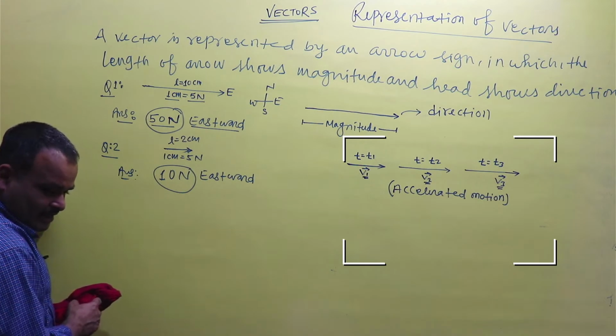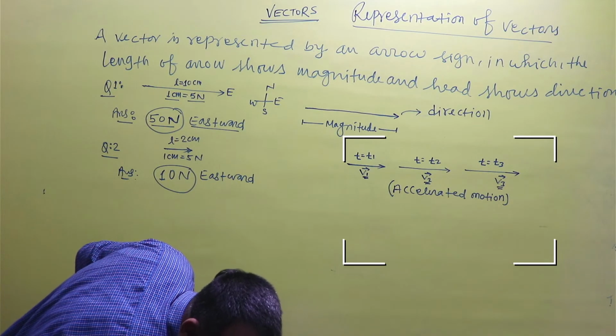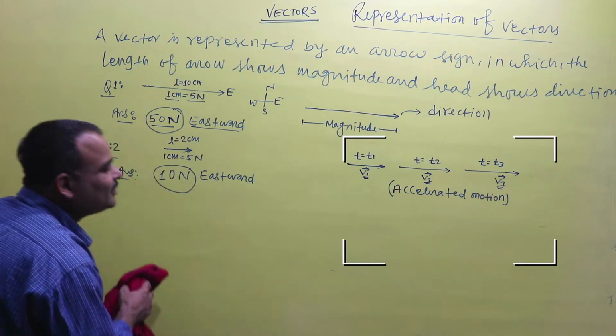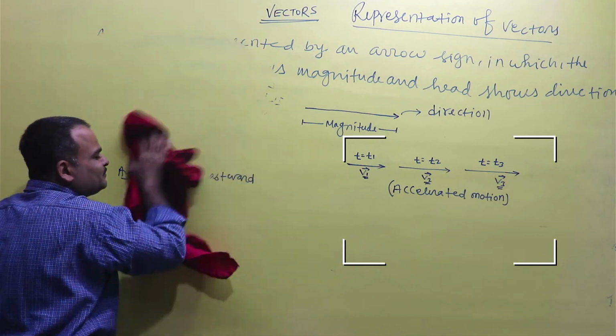So I hope that it is visible clearly. दिख तो रहा है साफ साफ. You can write clearly. So now we clean the board.